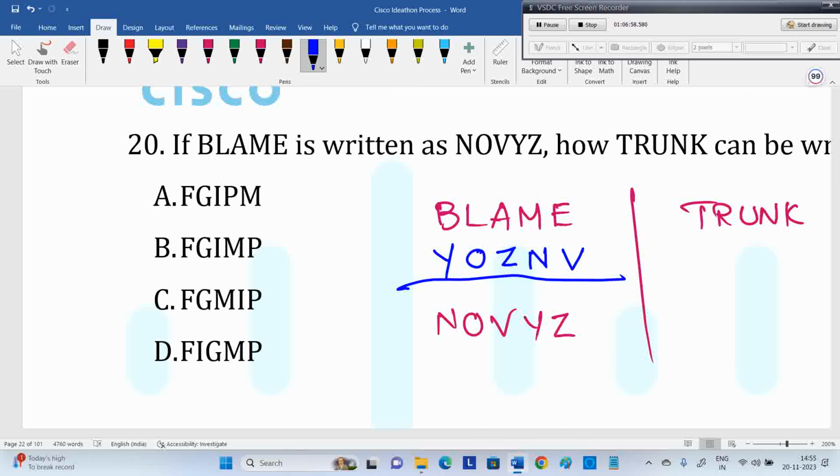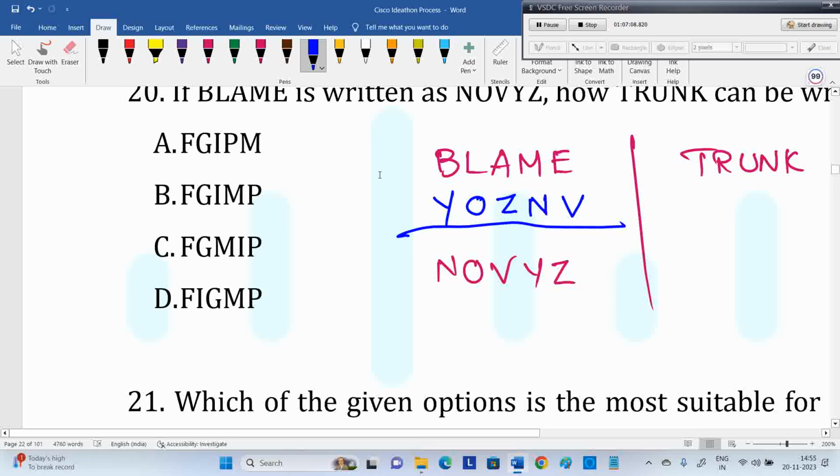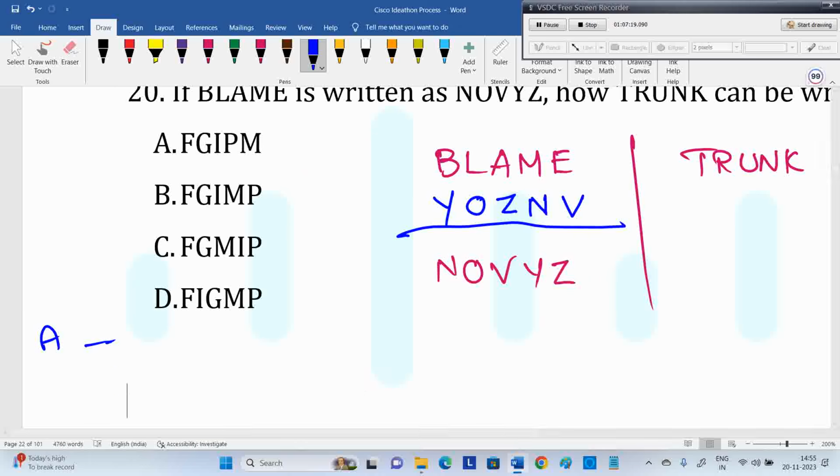N, O, V, Y, Z. Alphabetical order after doing opposite pairs. Opposite pairs, if you are not able to remember, we have given already tricks and some videos also shared already. In exam, what you can do, you write A, B, C, D up to Z. Not in a single row, but you maintain the logic like this, then it will be easy for you.